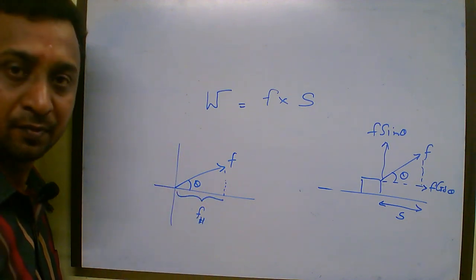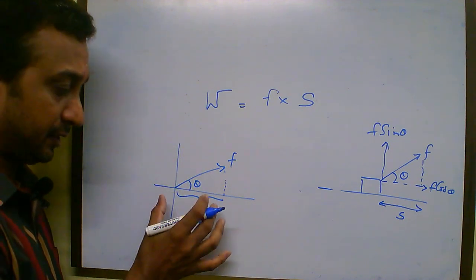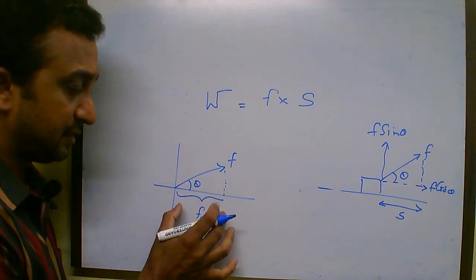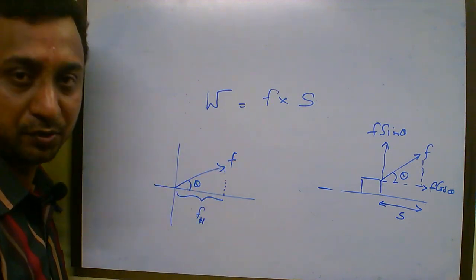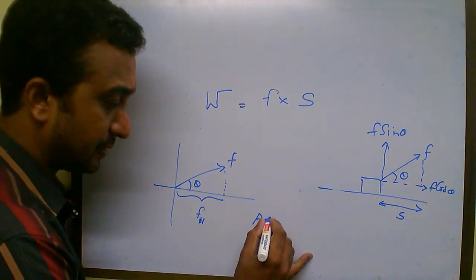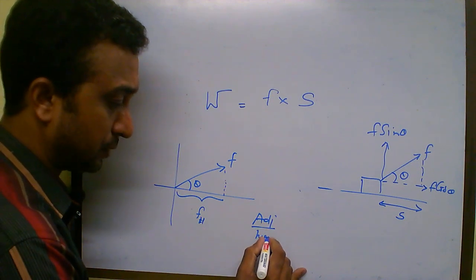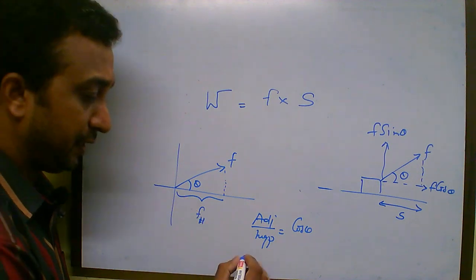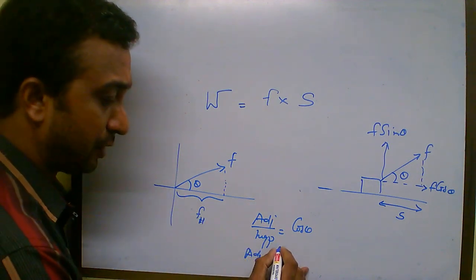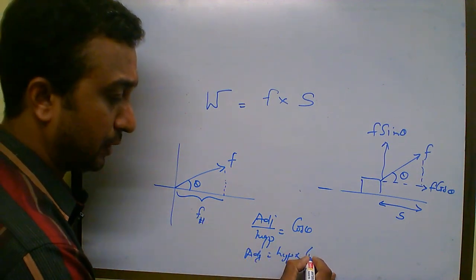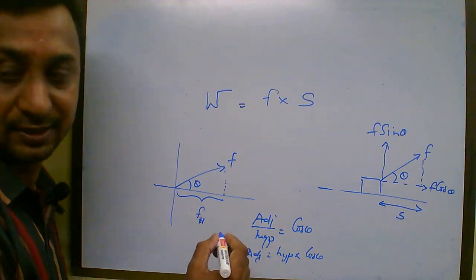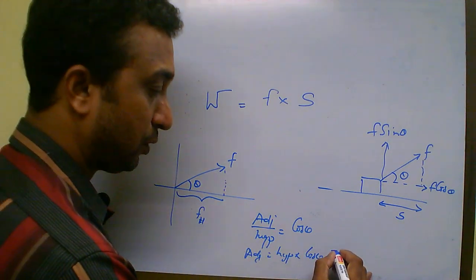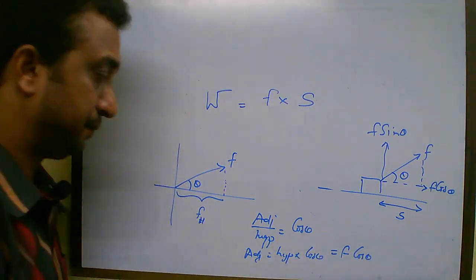As per trigonometry, this is the adjacent side, if this is the angle, and this is the hypotenuse. So adjacent side by hypotenuse gives you cos theta. So what I need is the adjacent side, which will be equal to hypotenuse times cos theta, and my hypotenuse is F. So it will be equal to F cos theta.